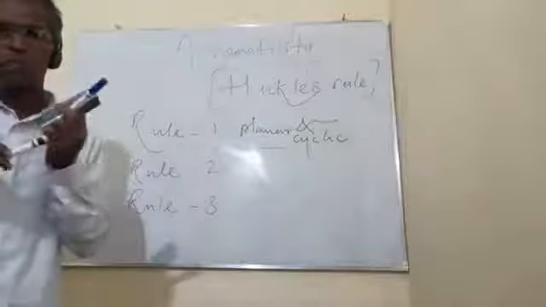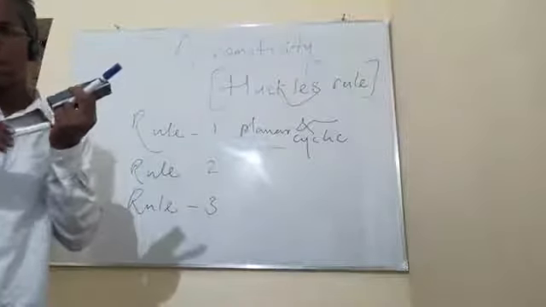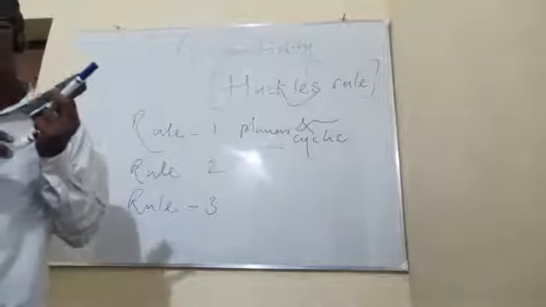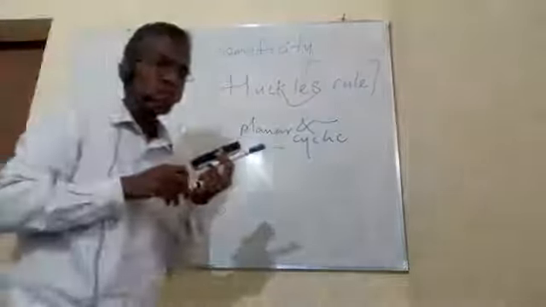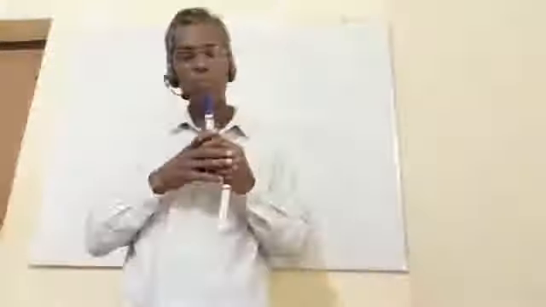Now come to rule number 3. It says that the cyclic molecular orbital that contains the electrons must contain 4n plus 2 pi electrons. This is Huckel's law.